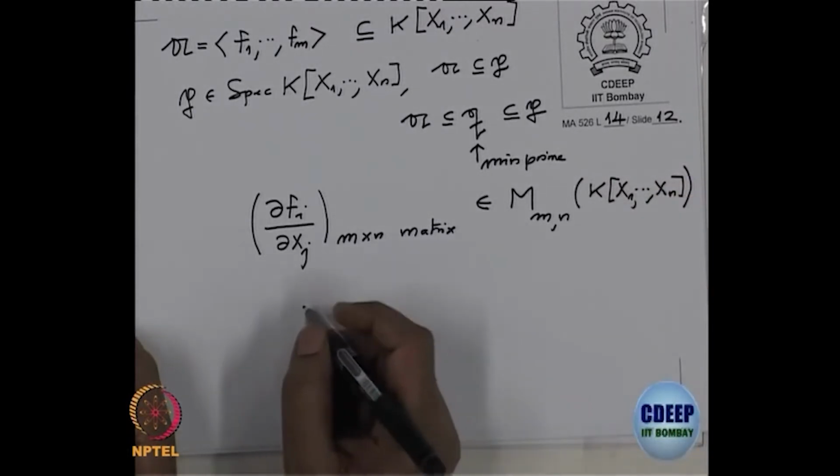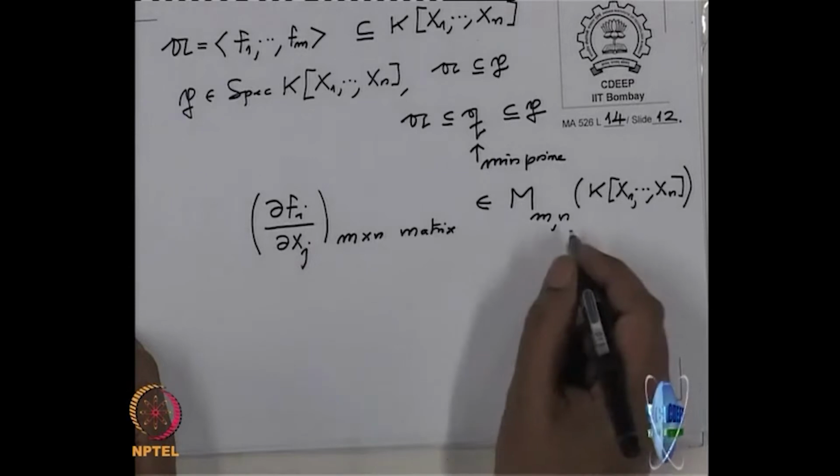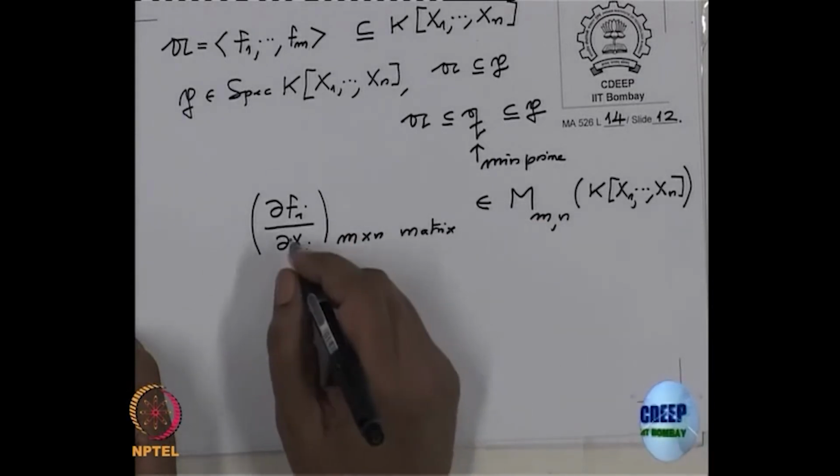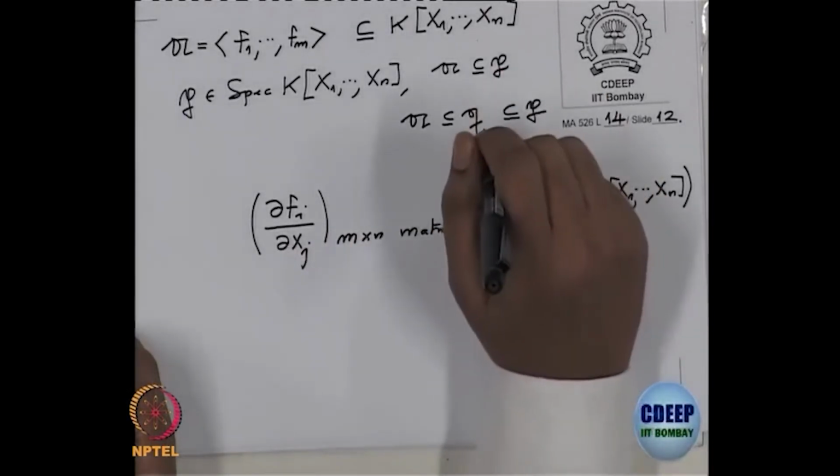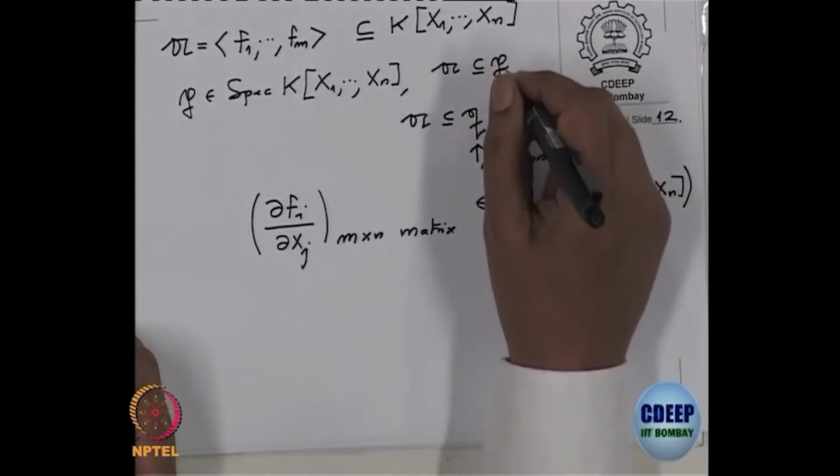And of course, I can read this matrix mod this P, the given P is given to us.